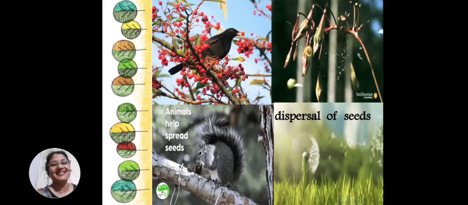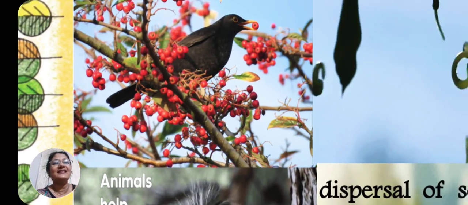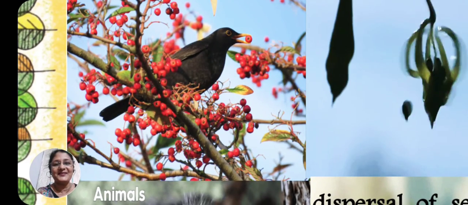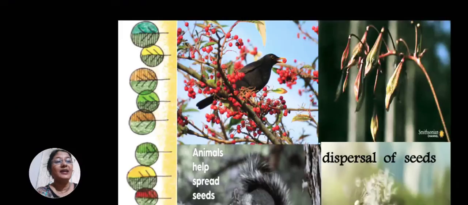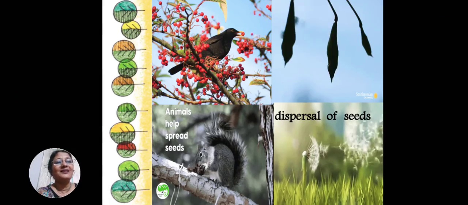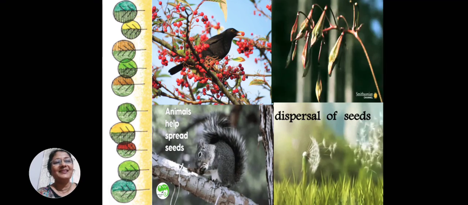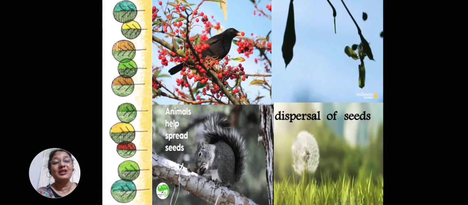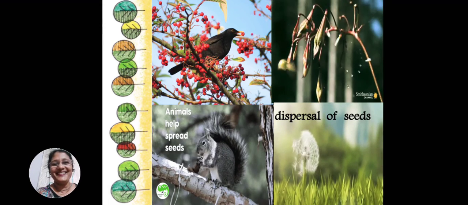Dispersal of seeds. You can see in the first picture the bird carrying the seed, eating the seed, and then they drop it somewhere, and there a plant grows. Sometimes the seeds burst. Okay, the seeds burst out. You see in the picture, animals like squirrels, they eat the nuts and throw the seeds here and there.